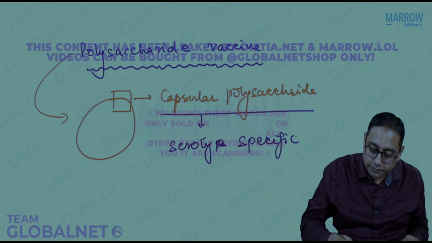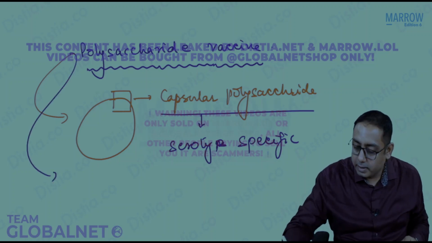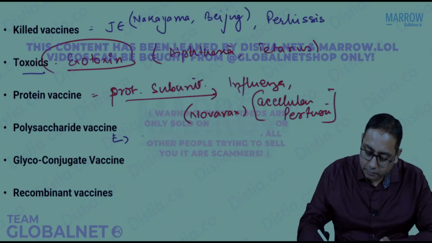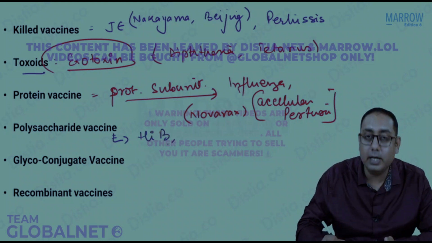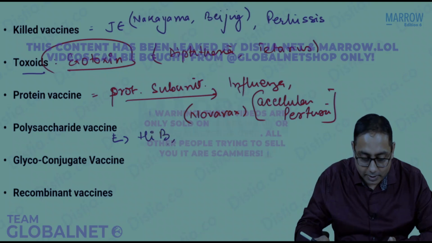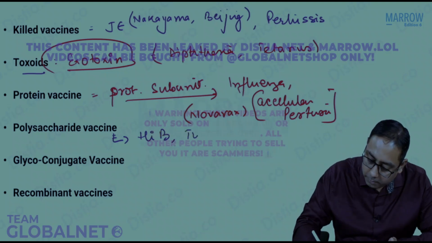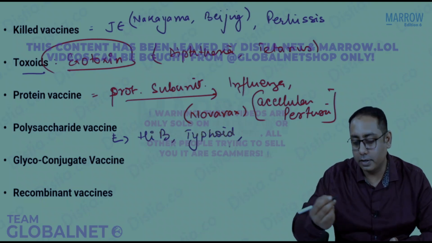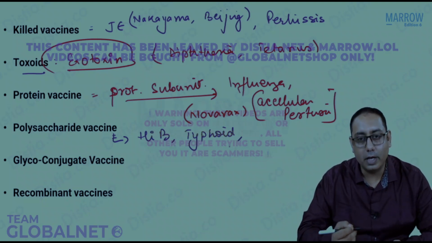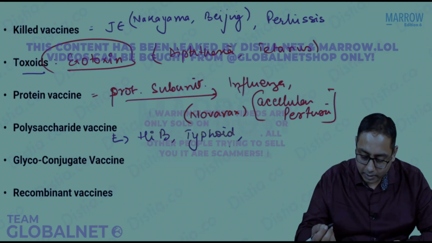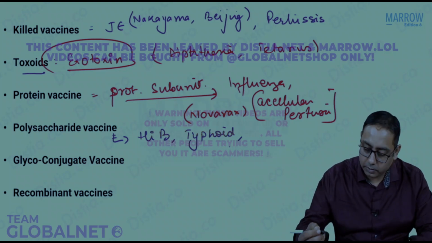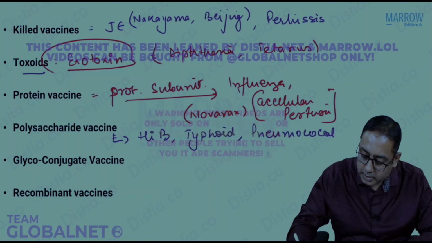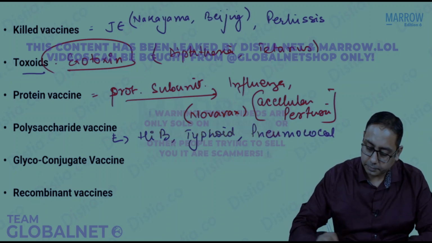It is serotype specific. Examples of polysaccharide vaccine: we are giving the HIB, Haemophilus influenzae B vaccine. The polysaccharide vaccine could also be a typhoid polysaccharide vaccine. You must have heard about it during your session on typhoid. The polysaccharide vaccine could also be for pneumococcal disease. We can have the polysaccharide vaccine.